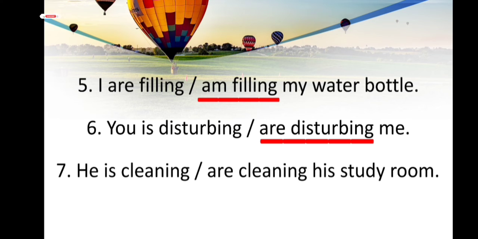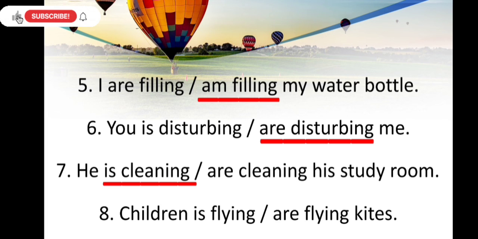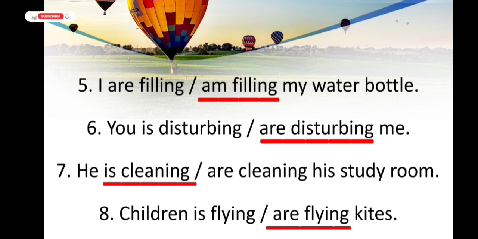The next one is, he is cleaning or are cleaning his study room. Here you can see we are talking about he, and with he we use is, so the answer is, he is cleaning his study room. And the last one is, children is flying or are flying kites. So here we are talking about children, so with children we will use are, and the answer is, children are flying kites.